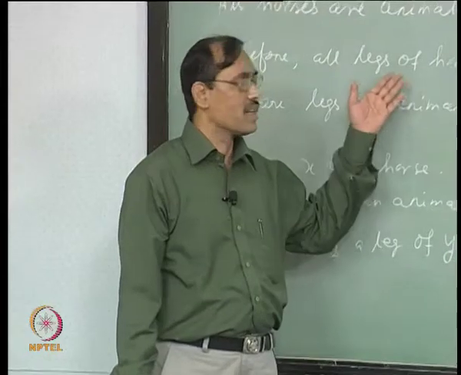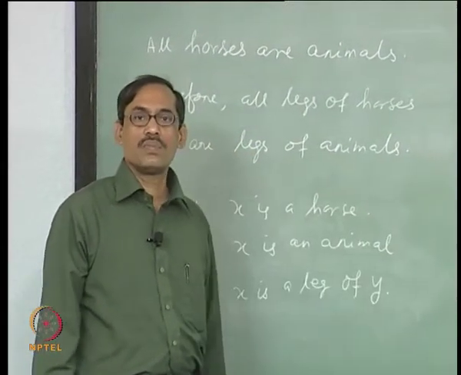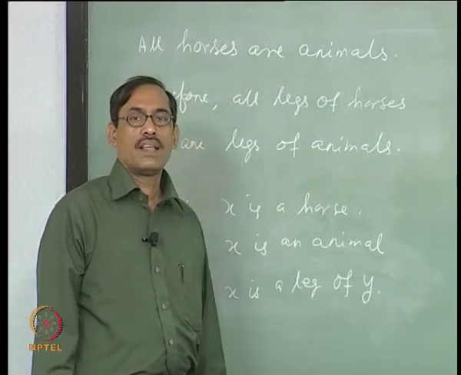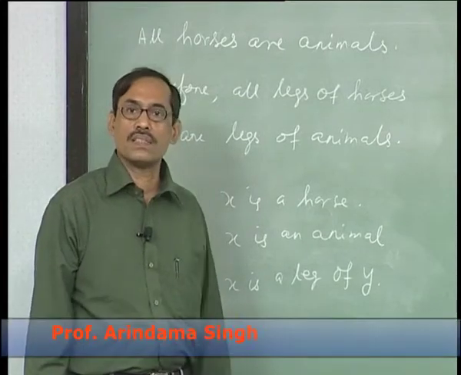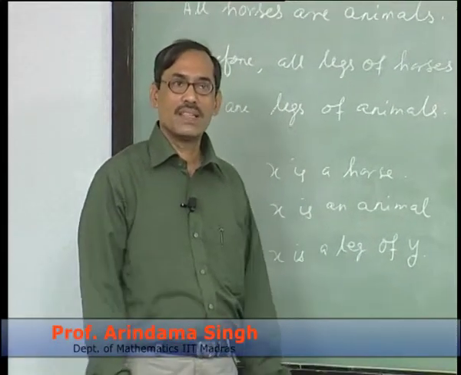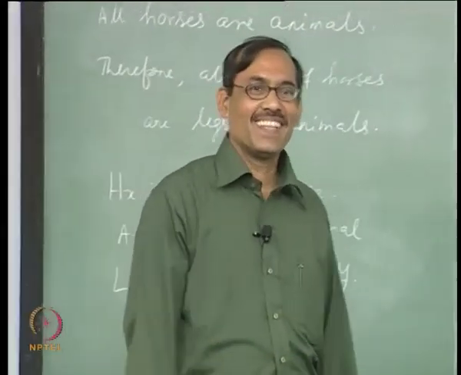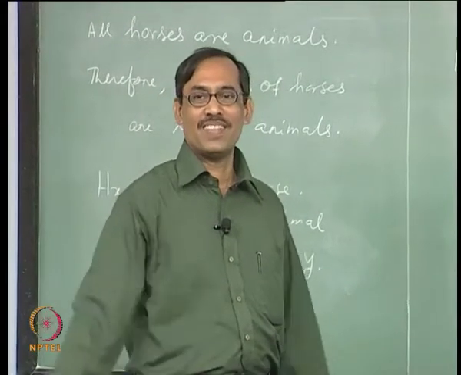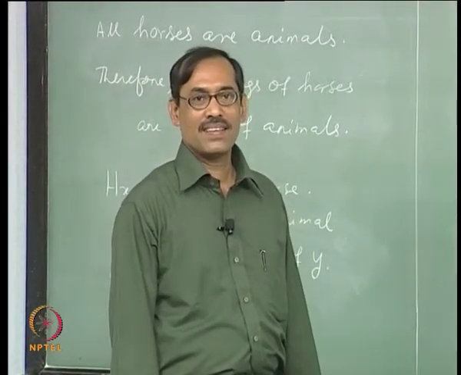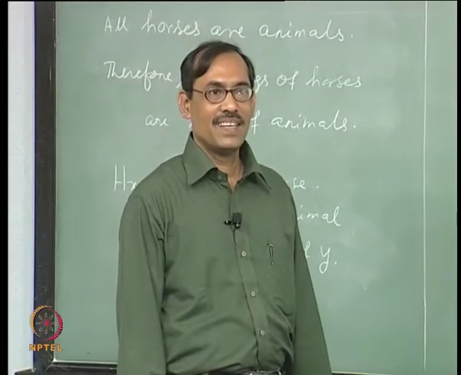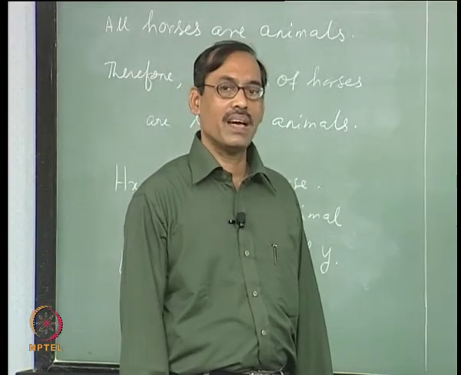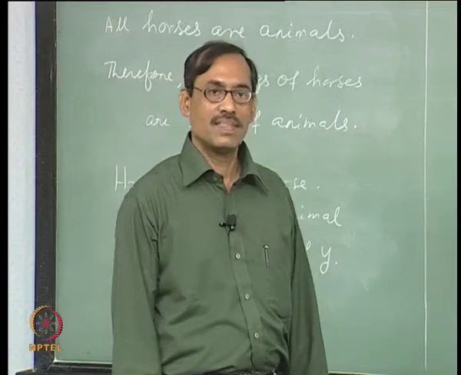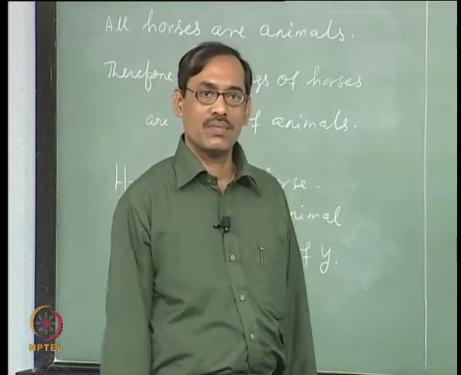So, is it that the sentence is telling you take x which is a leg of all horses, then that is also a leg of all animals. There is no leg of all horses, right, because if two different horses I am taking, their legs are also different, right. So, I can take that there is one x which is leg of all the horses, is that right. So, what should I write? If x is a leg of some horse, then x is a leg of some animal, is that right, and this x should be for each x, whatever x I take does not matter,